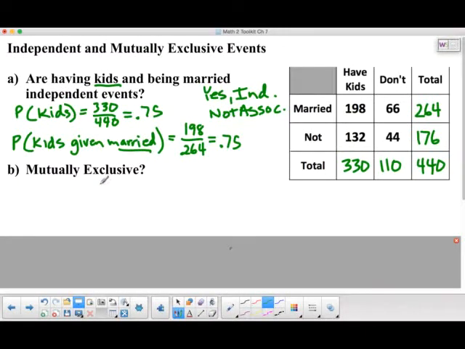Whereas you could be a heart and you could be a 10 at the same time because, as we know, there are cards that are a 10 and a heart. It's the 10 of hearts. So are these mutually exclusive events? All you have to do is look at the both.